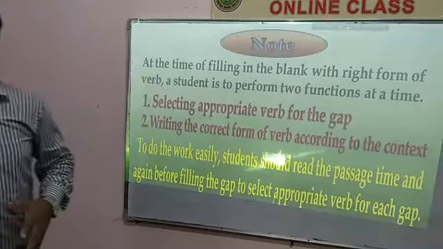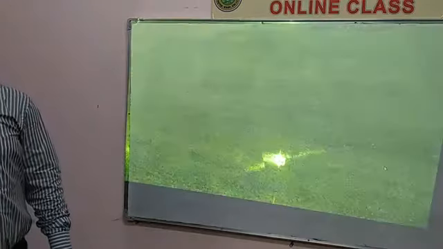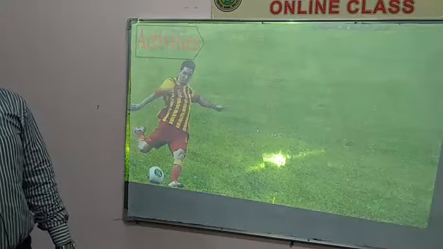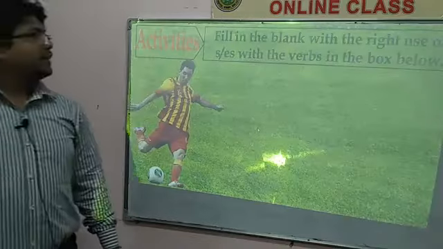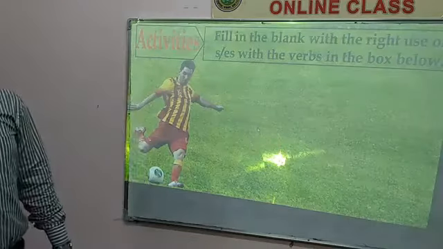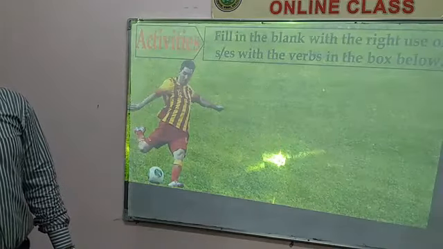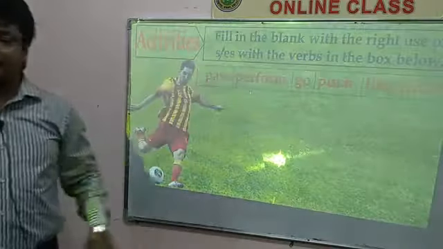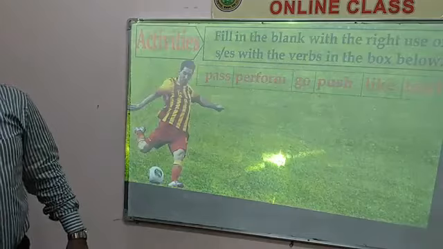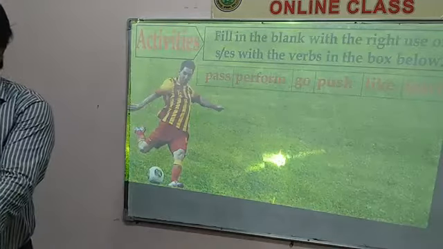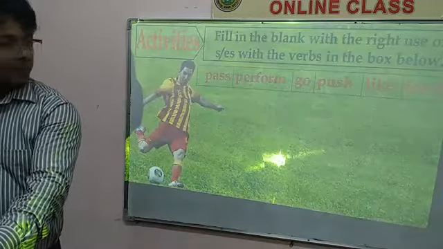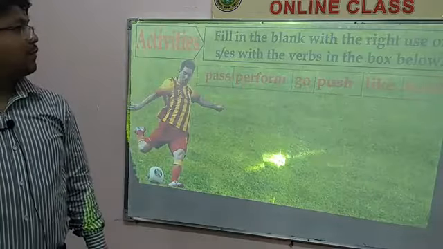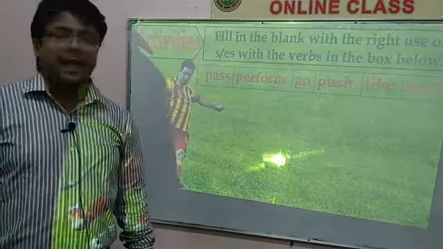Here, dear students, another picture you see: activities. Fill in the blanks with the right use of S or ES with the verbs in the box below. I choose some verbs. Here, dear students, you see: pass, perform, go, push, like, teach.